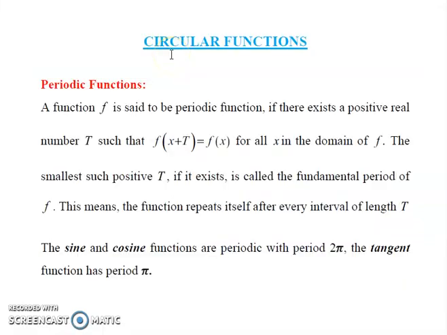The trigonometric functions, also called circular functions, are real functions which relate an angle of a right-angled triangle to the ratio of two side lengths.